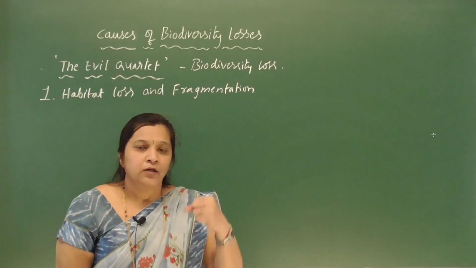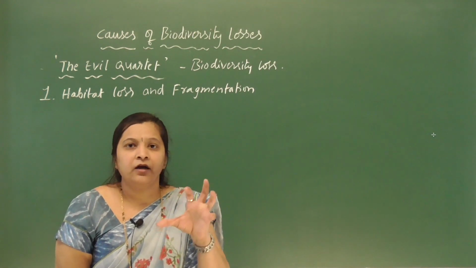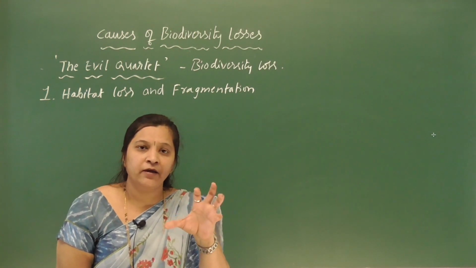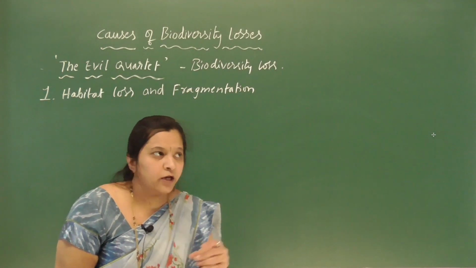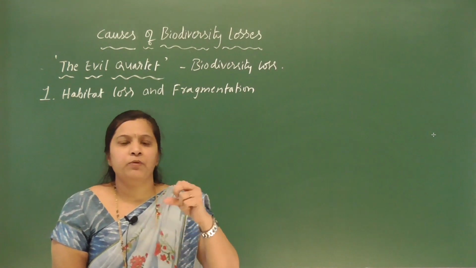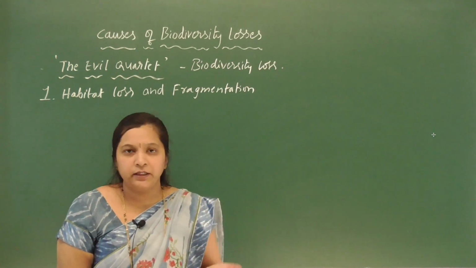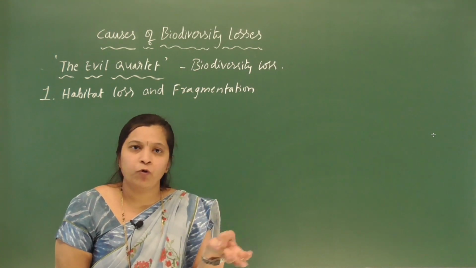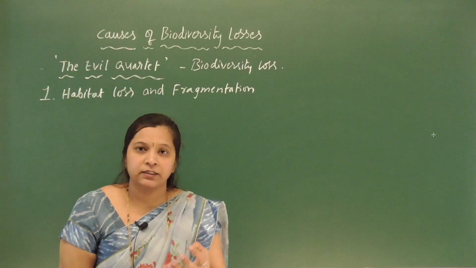Due to destruction of their habitat, they find it difficult to survive in such a restricted area. When you look at the present situation, the population is growing like anything, because of overpopulation, urbanization and industrialization.